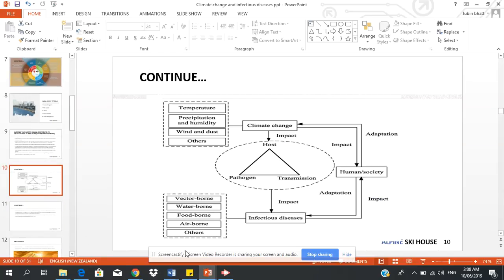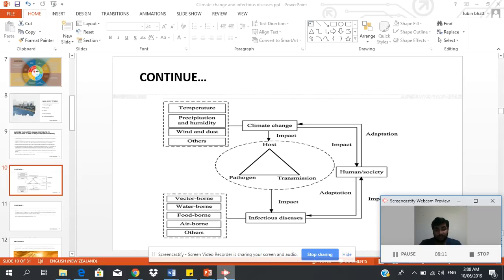In the continuing slide, we will see this diagram, which states how the pathogen is transmitted through the host to humans. Now, climate change mainly affects the host. Which are the factors which are affected by climate change? It includes temperature, precipitation, humidity, wind and dust, and some other factors. And because of host pathogen transmission, it leads to infection disease in human society. Diseases like vector-borne diseases, waterborne diseases, foodborne, and airborne diseases.